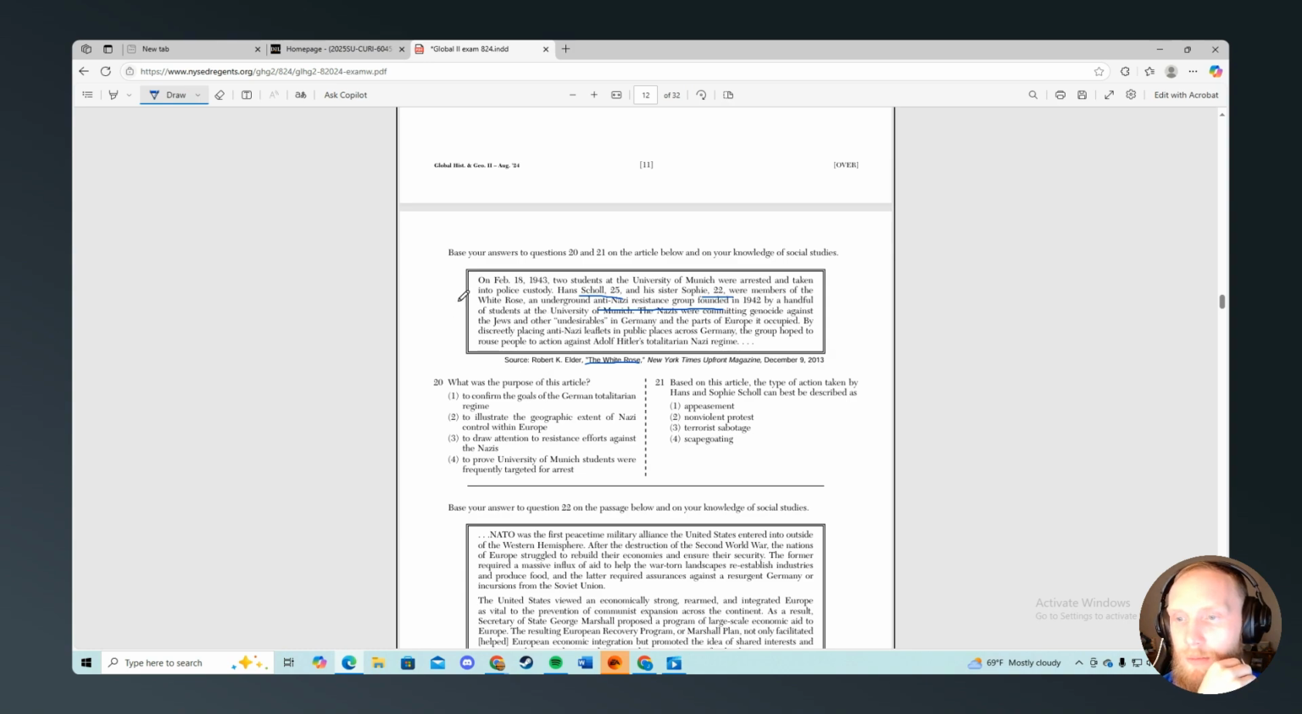So what is the purpose of this article? To confirm the goals of the German totalitarian regime? Maybe. To illustrate geographic context. There's nothing about geographic context. We'll cross that out. To draw attention to resistance efforts against the Nazis. That's absolutely it. Number 3. Based on the article, which type of action taken can be best described as, I would say, ooh. What were they doing?